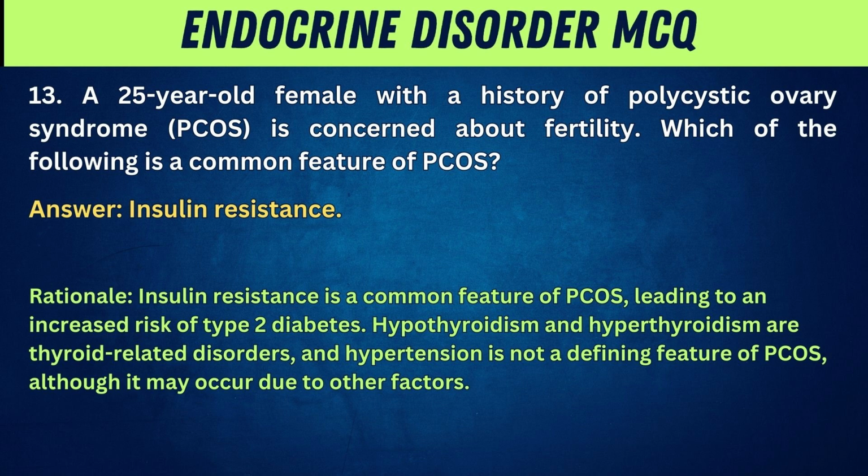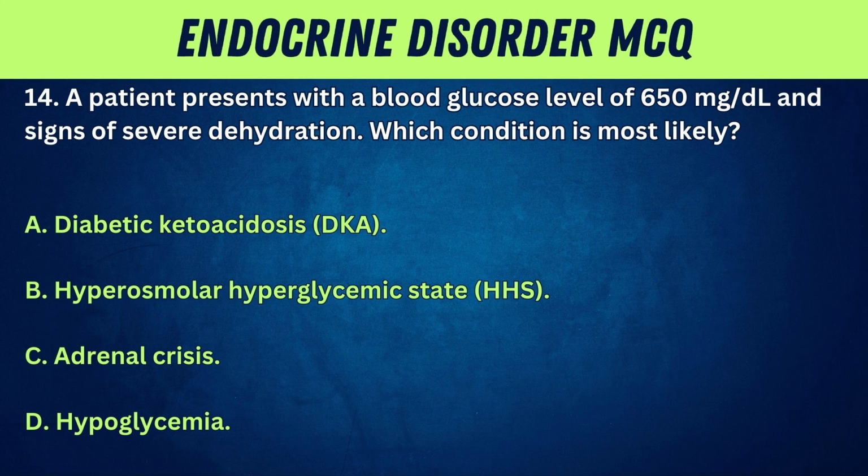Rationale: insulin resistance is a common feature of PCOS, leading to an increased risk of type 2 diabetes. Hypothyroidism and hyperthyroidism are thyroid-related disorders, and hypertension is not a defining feature of PCOS, although it may occur due to other factors.